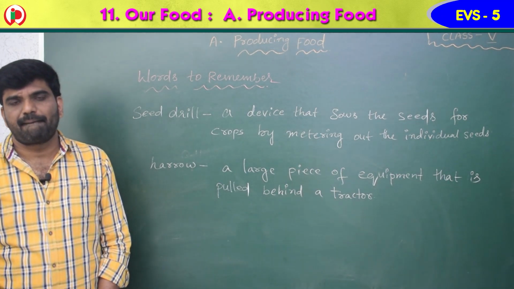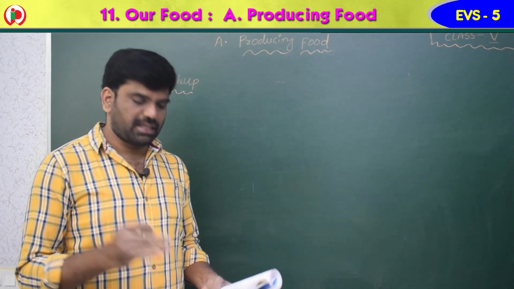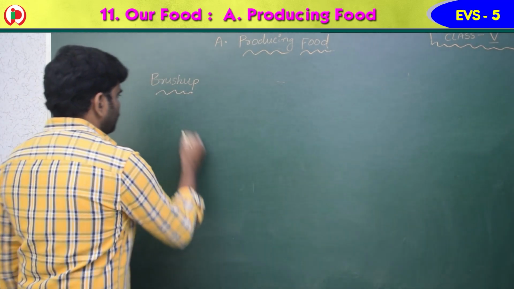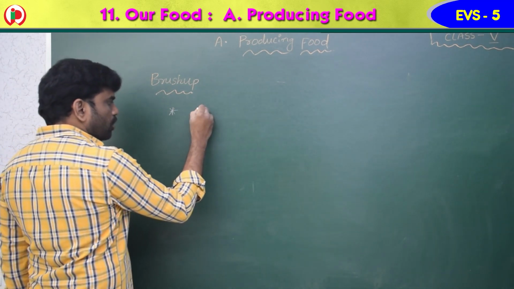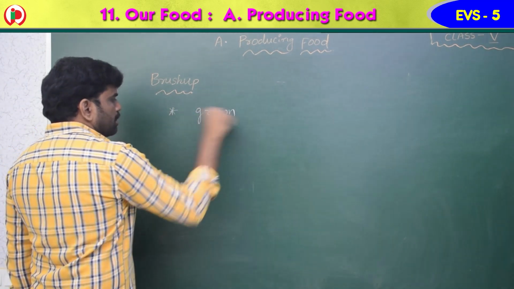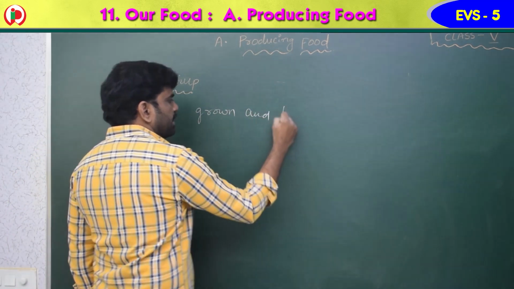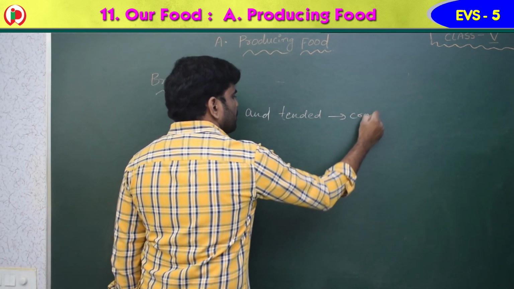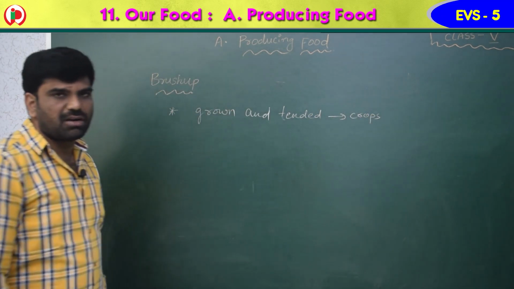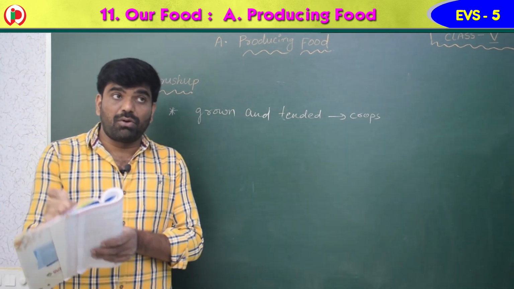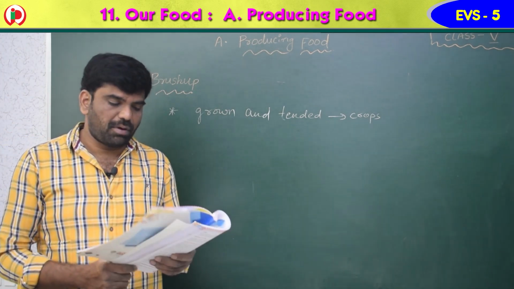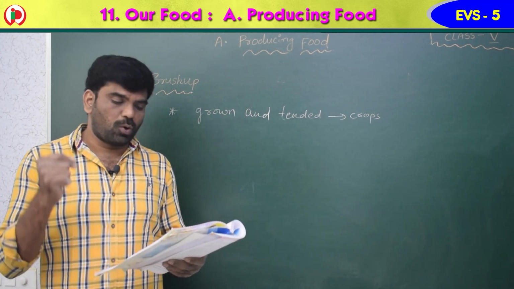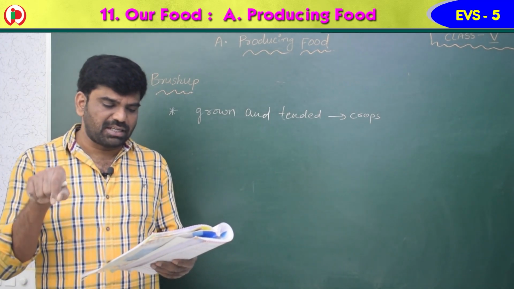Okay, children, now let us brush up this lesson. Plants that are grown and tended in a field are called crops. You know that the place is called a field, and the plants which are grown in that field are called crop or crops.